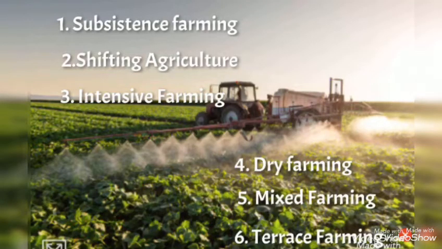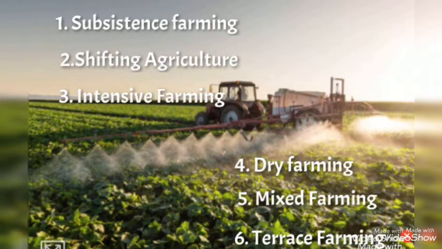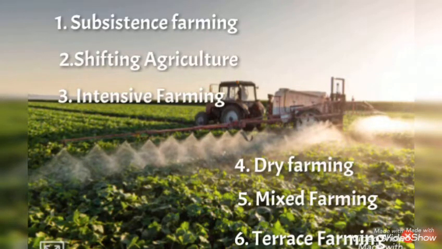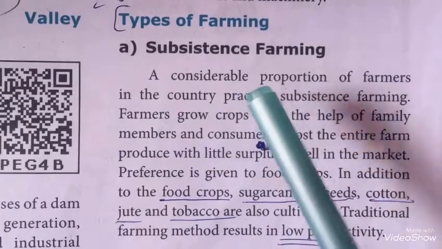Six types of farming are practiced, that is subsistence farming, shifting agriculture, intensive farming, dry farming, mixed farming and terrace farming. Types of farming. Subsistence farming.